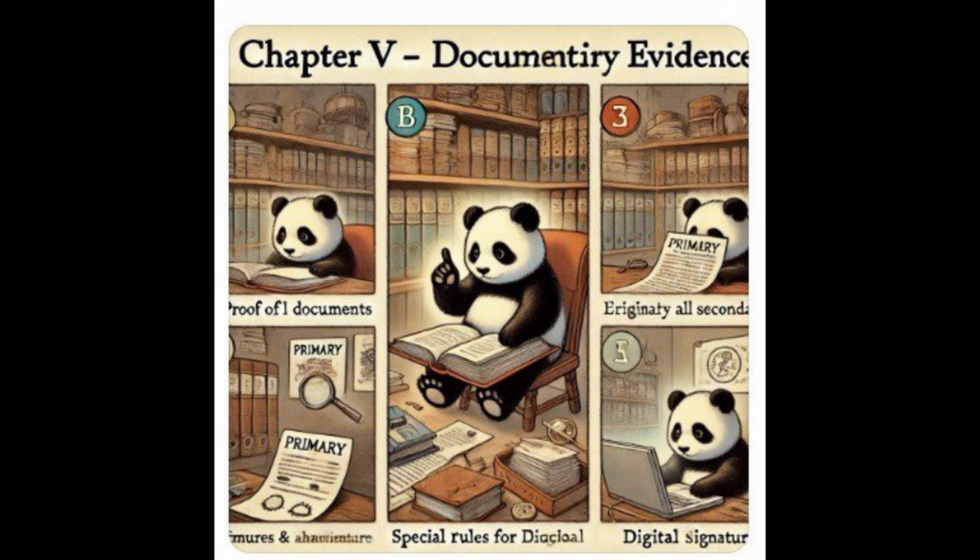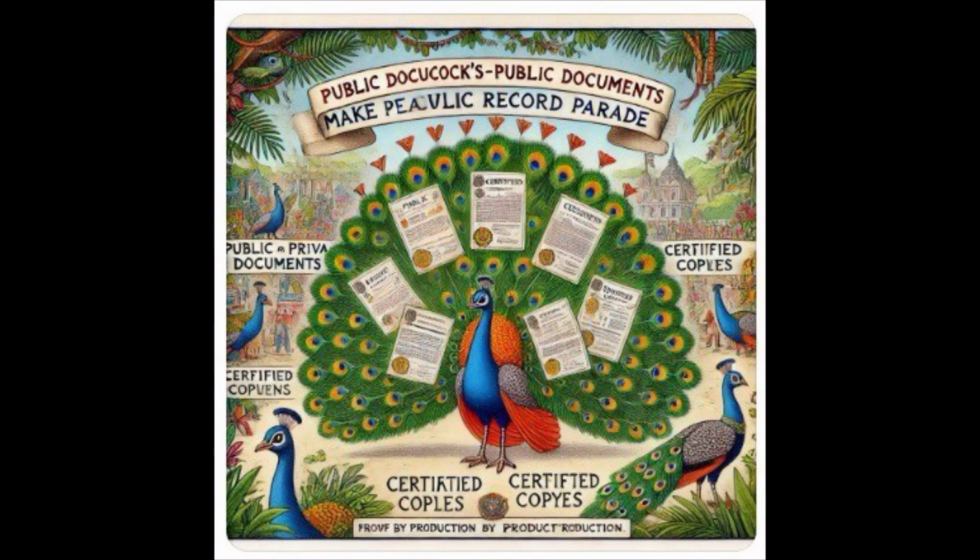And Sections 61 to 63. Special provisions for electronic records. And Sections 64 to 73. Rules for verifying signatures, handwriting, attestation, and comparison of signatures or seals. Next is public documents from Sections 74 to Section 77.